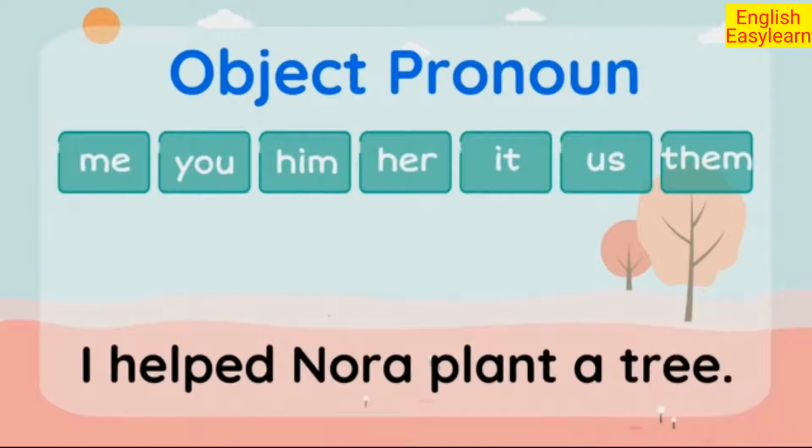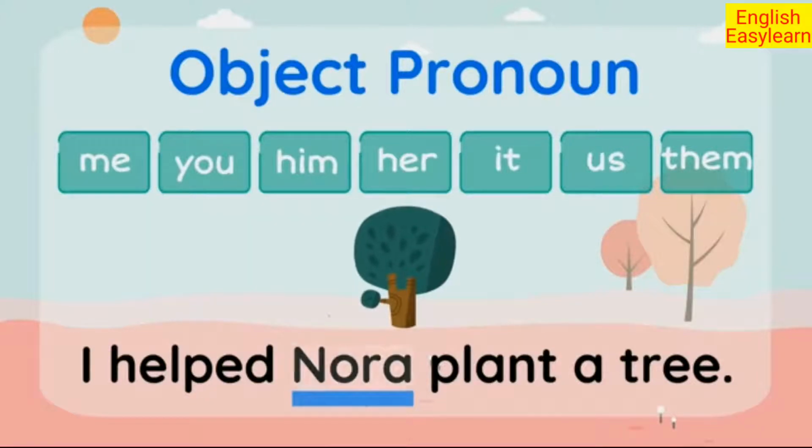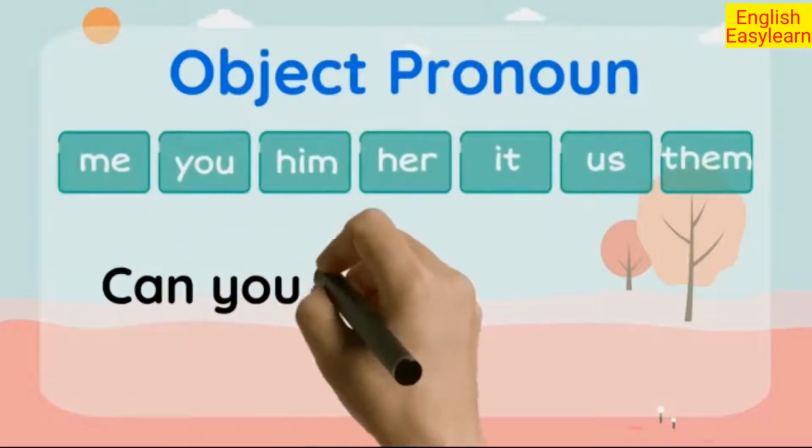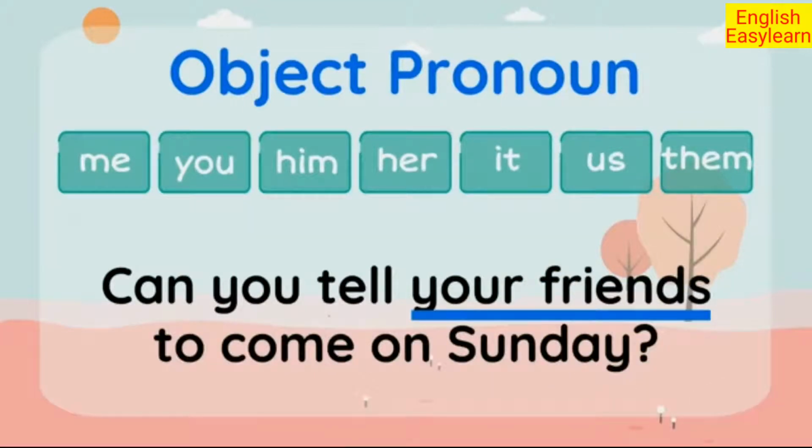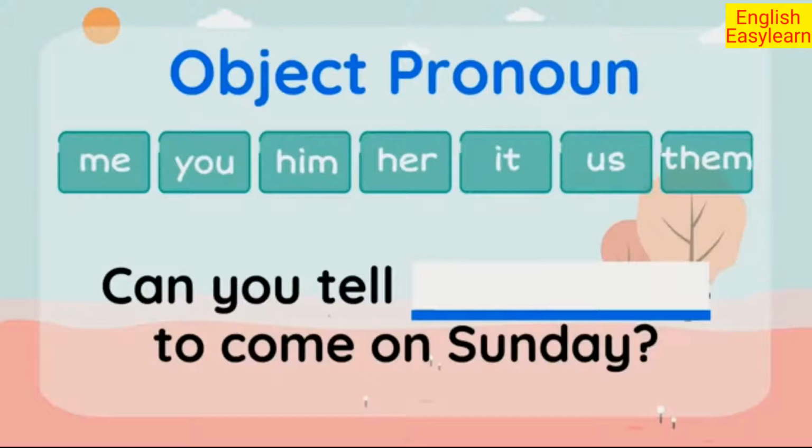I helped Nora plant a tree. Nora is a girl, so we are going to replace her with the pronoun her. I helped her plant a tree. That's right. Let's see another example. Can you tell your friends to come on Sunday? Let's replace friends with a pronoun. Friends here means more than one. So, what will be the right answer? The right pronoun, them. Can you tell them to come on Sunday?